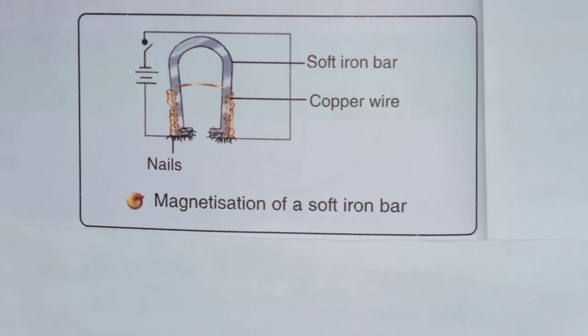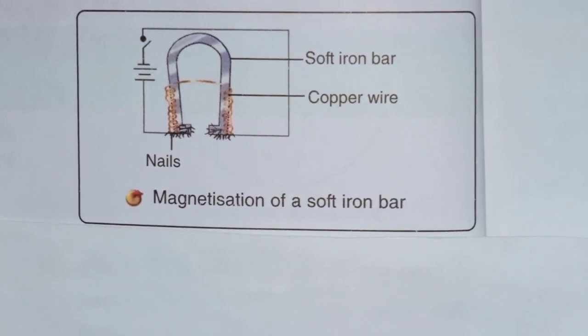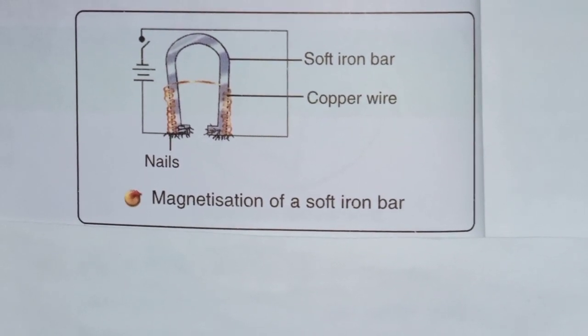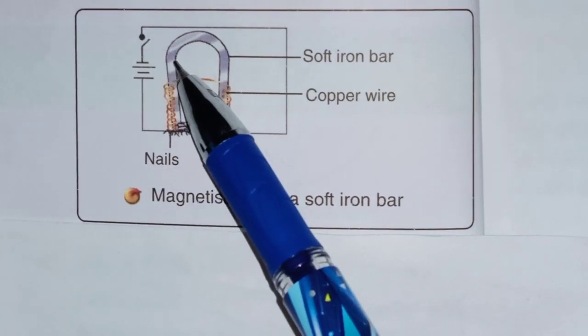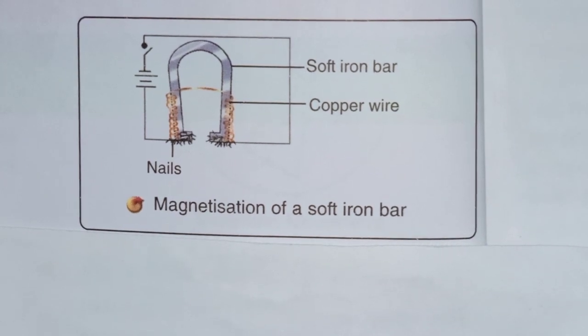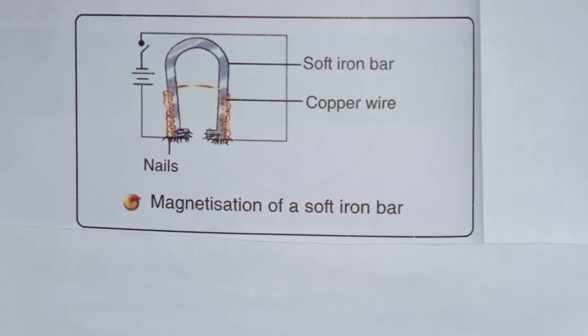Okay, iron bar. One time it is showing the property of a magnet and another time it is showing the property of simple iron. This type of change, you can say, is a physical change because the property of iron after the change is not changed. The property of iron remains the same.